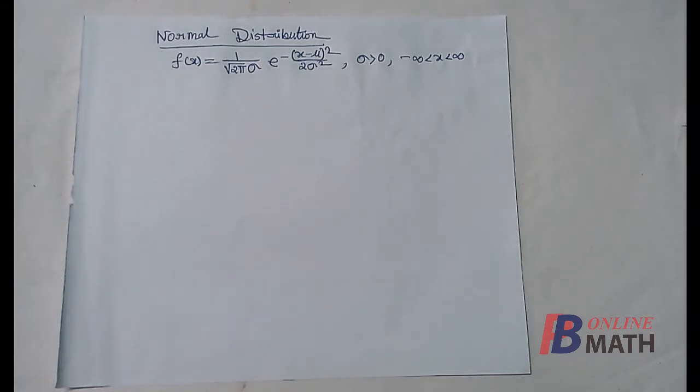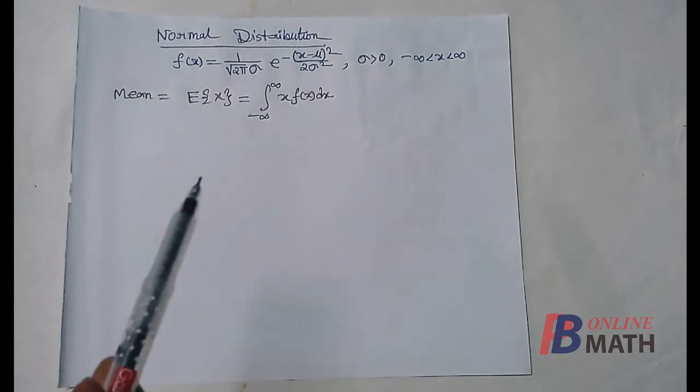This is the density function of the normal distribution. It is 1 by root over 2 pi into sigma multiplied by e to the power minus (x minus mu) whole square by 2 sigma square, where mu and sigma are the two parameters, out of which sigma is non-negative, and the range of x is from minus to plus infinity. So for this distribution we shall find mean, variance, etc. First we find mean.